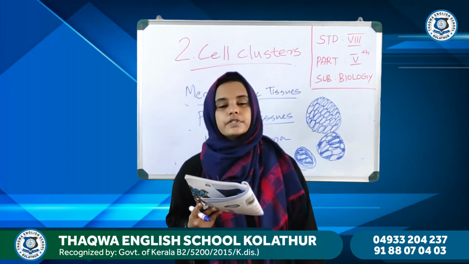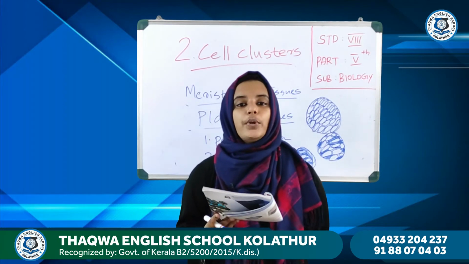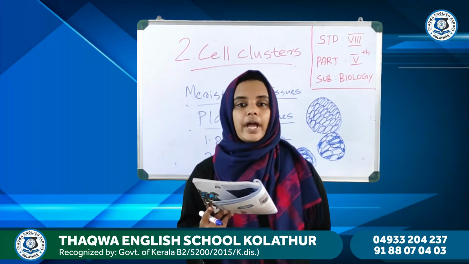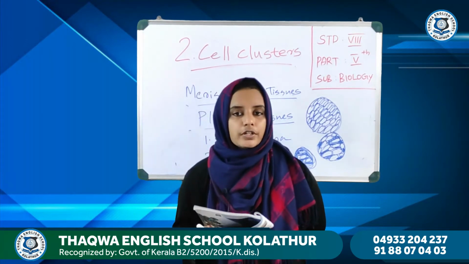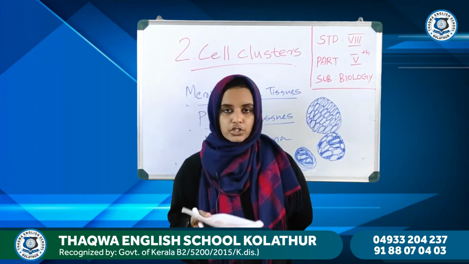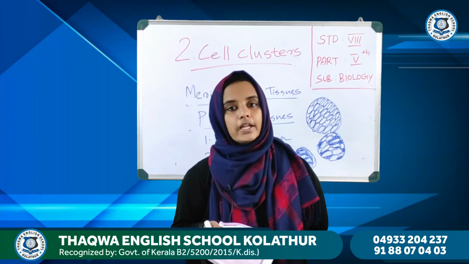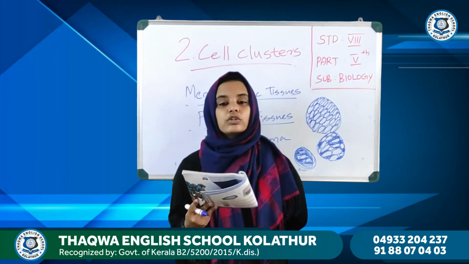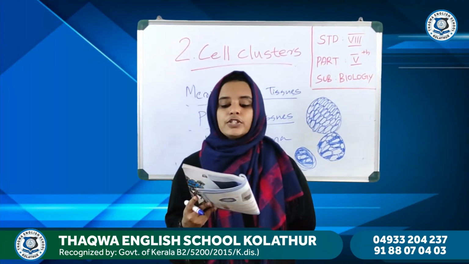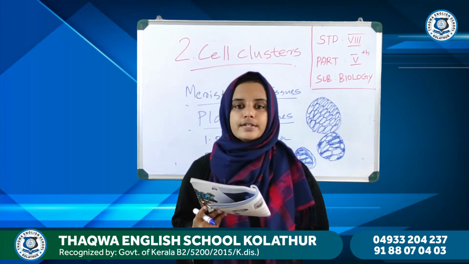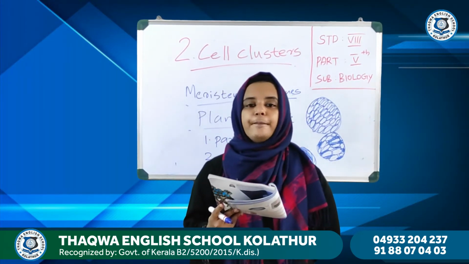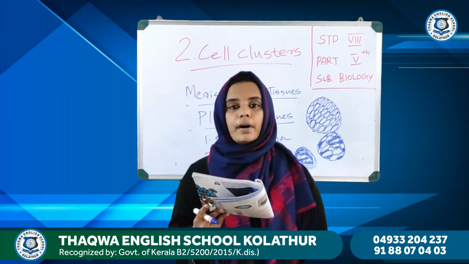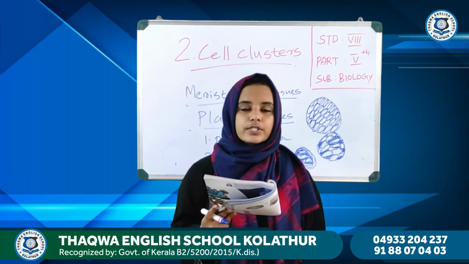And the two types of complex tissues found in plants are xylem and phloem. So the two types of vascular tissues or complex tissues are the xylem and phloem. Okay, so the first one is xylem. Tubes formed from elongated cells, and it transports water and minerals absorbed by the root to the leaves.